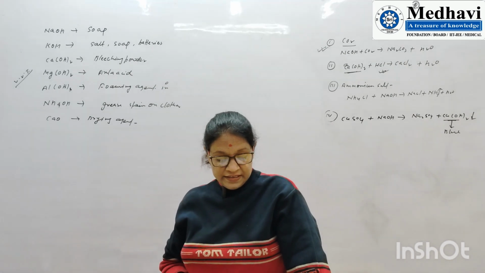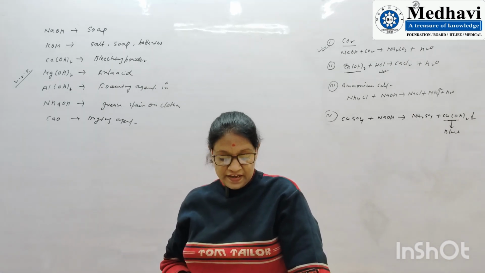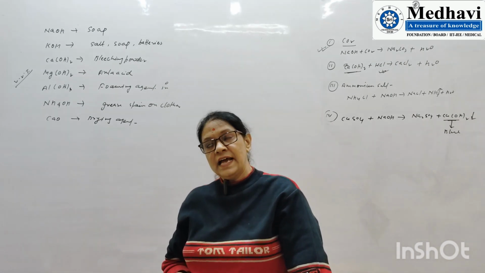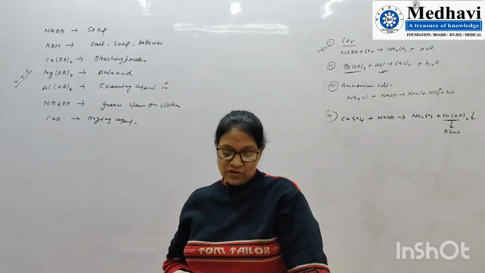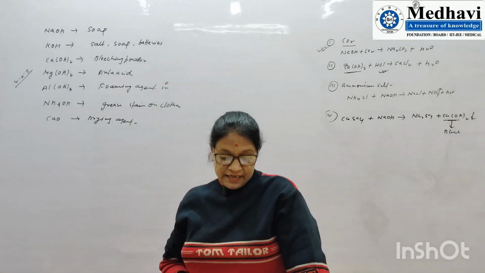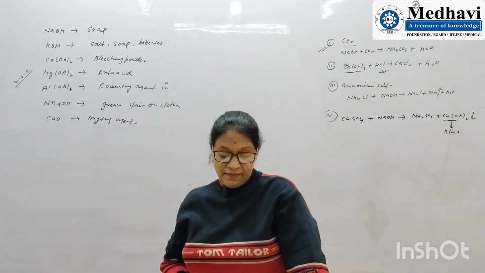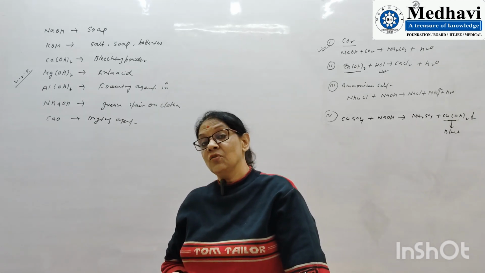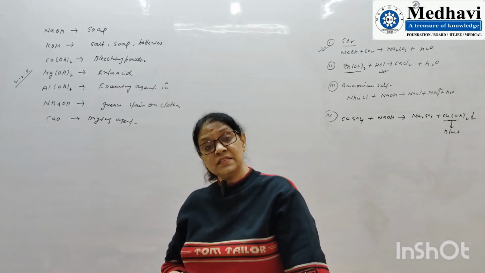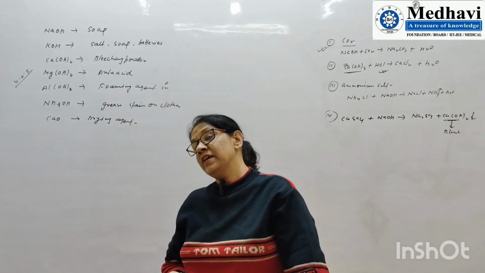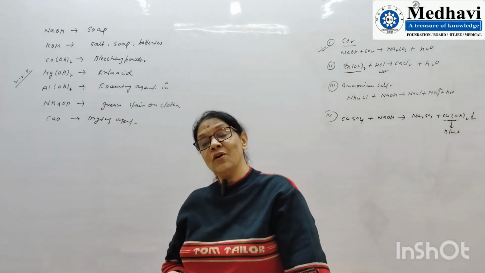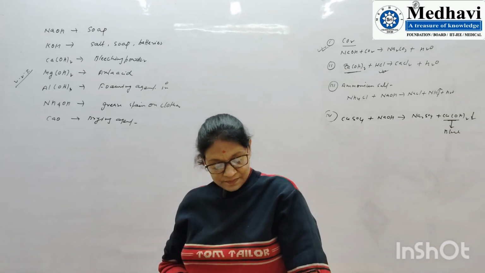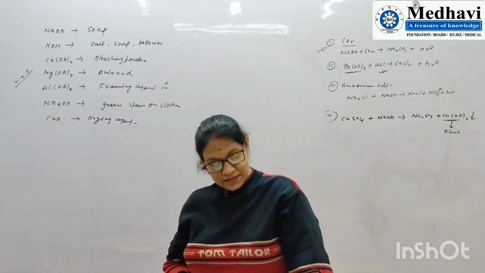Then define in terms of ionization of acids and alkali. Acid gives hydronium ion, whereas alkali gives hydroxyl ion. Then name the ions furnished by bases in solution. What type of ion is furnished by bases in solution? Bases always give OH minus ion. Weak alkali also gives OH minus ion. Acid gives H3O plus ion.